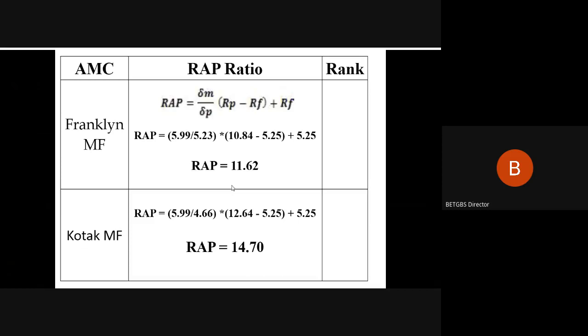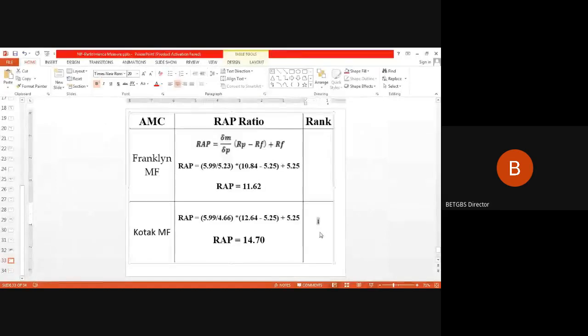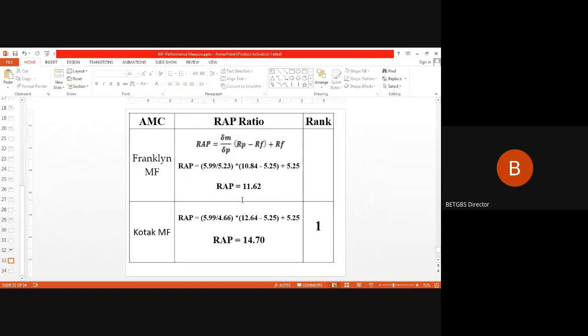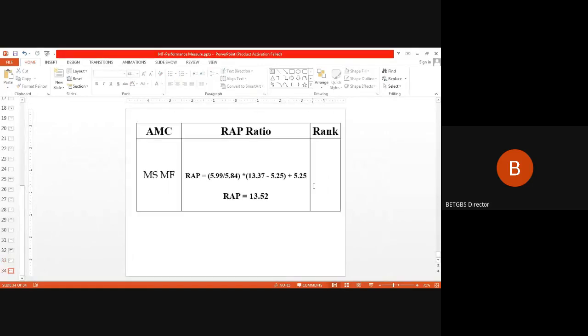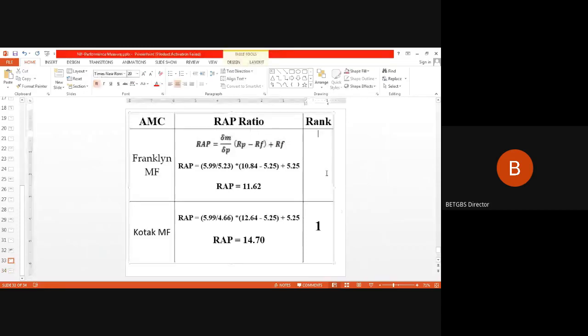Well, so the highest is your Kotak Mutual Fund, 14.70. So this will be 1. Then we are left with 2, Franklin at 11.62 and MS at 13.52. So this is second, and this is finally third one.